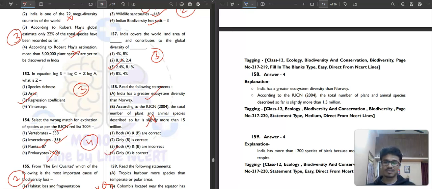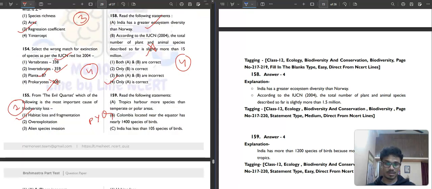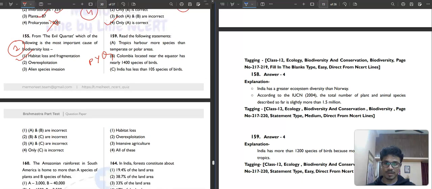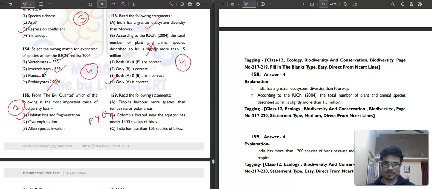You just, all database, nothing to understand. You just have to remember it. But you have to remember it very clearly. Otherwise, you will not remember what it was. Either it was 15 million or 1.5 million, I don't know. Then you will make this wrong. Okay. So you need to remember it very, very clearly. Then question number 159.